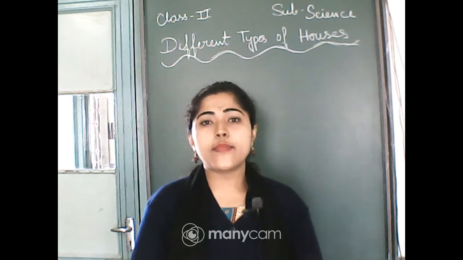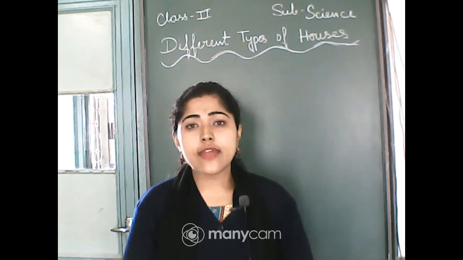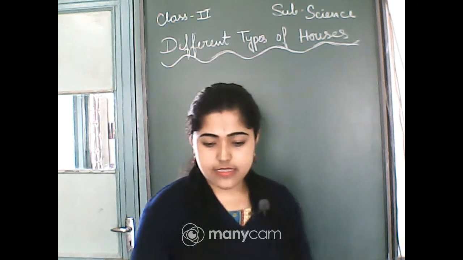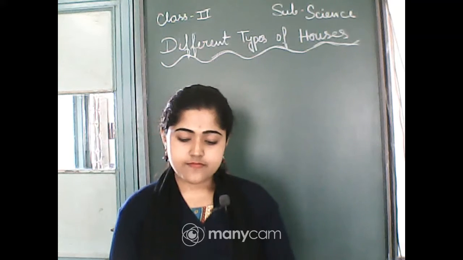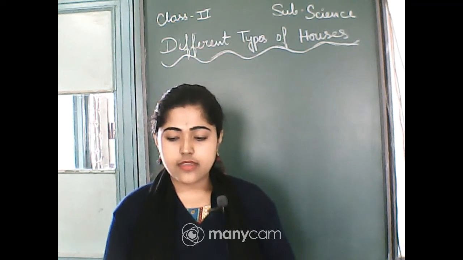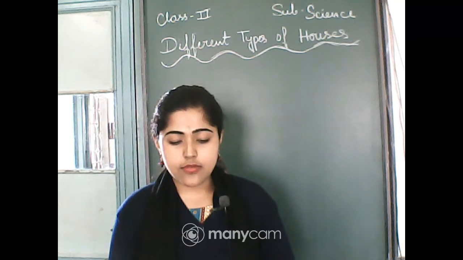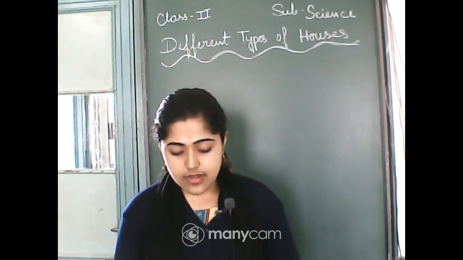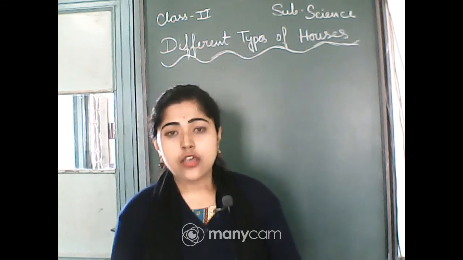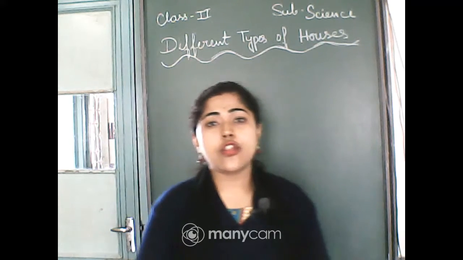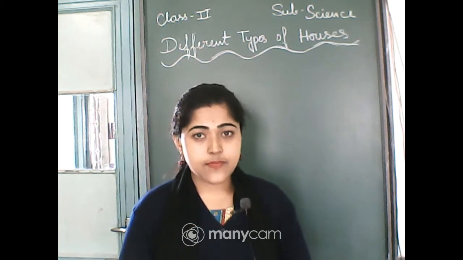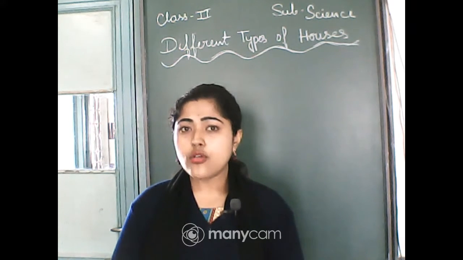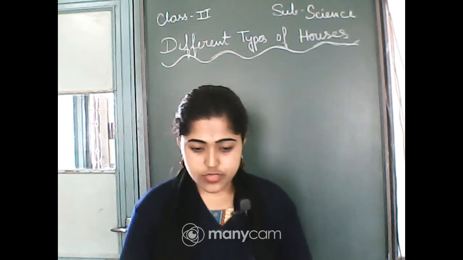So today we have to start a new chapter, different types of houses. Okay, and one thing you note: that sun and our shadow, this chapter, and the last chapter, rocks and minerals, those two chapters will not be held in your next exam. So make a cross over it, that sun and our shadow and rocks and minerals, those two chapters.